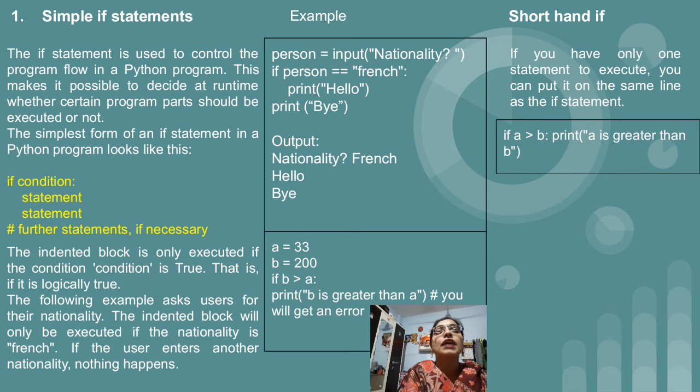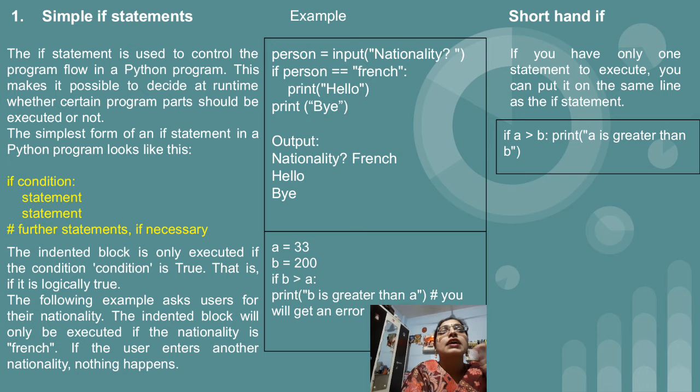After that I have given shorthand if, that is, in a single line also we can write the if statement like this: if a greater than b, colon, print a is greater than b. In the previous example we wrote if b greater than a, colon, then clicked the enter button so our statement was on a new line.